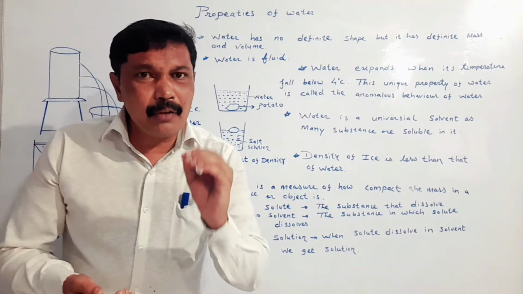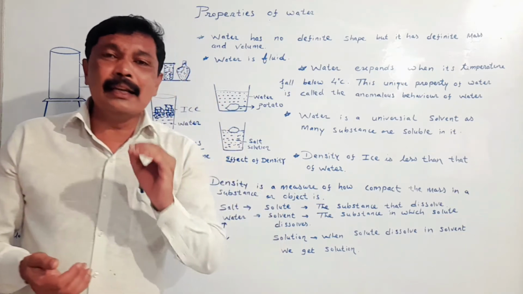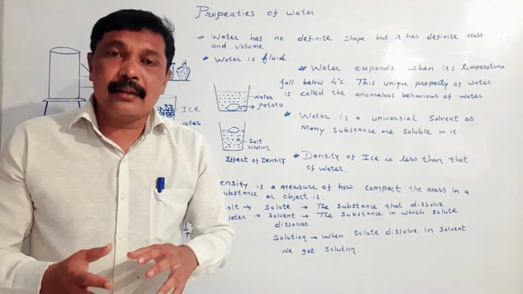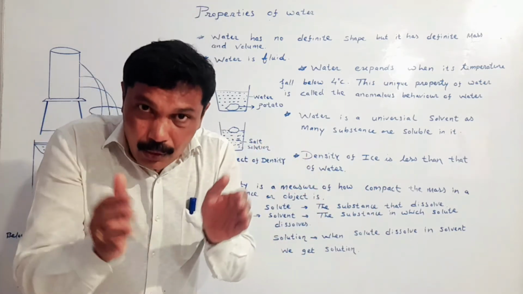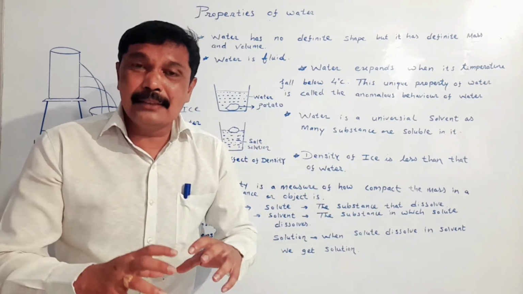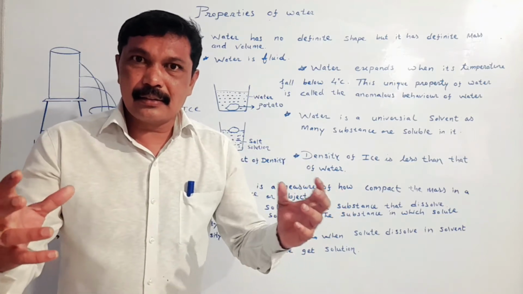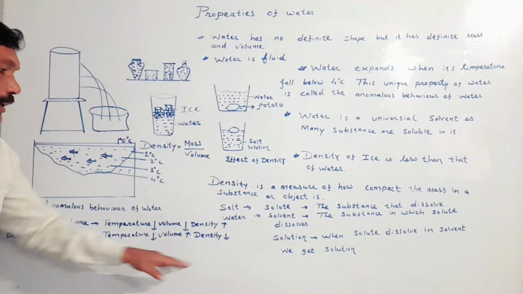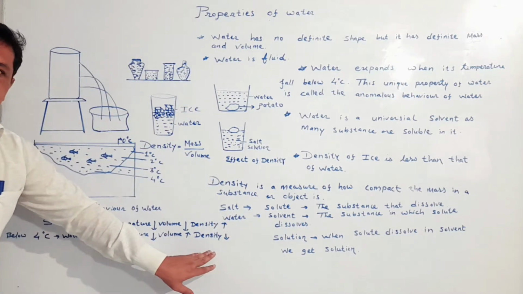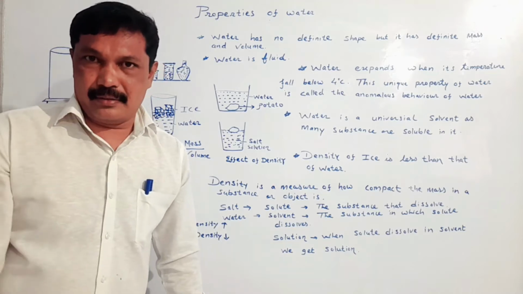When the temperature of water comes below 4 degrees Celsius, the water expands instead of contracting. As the water expands, the volume increases and the density decreases. And this is abnormal behavior.